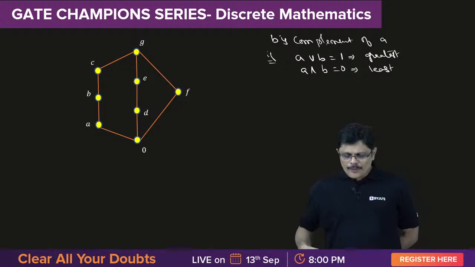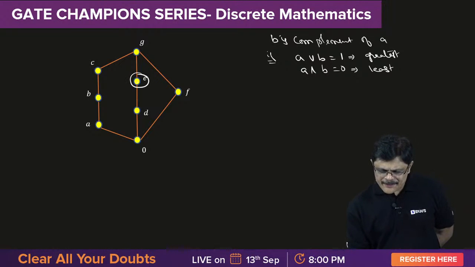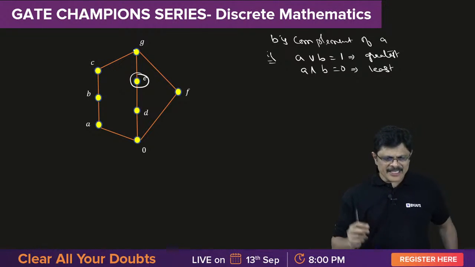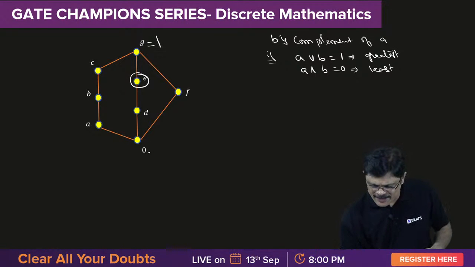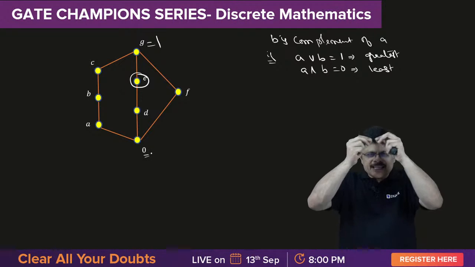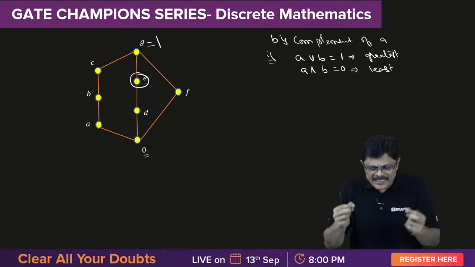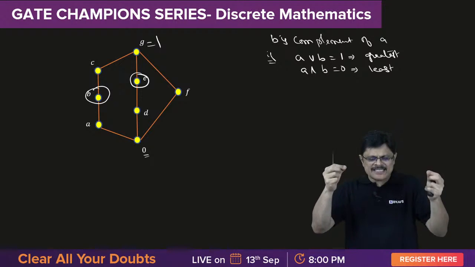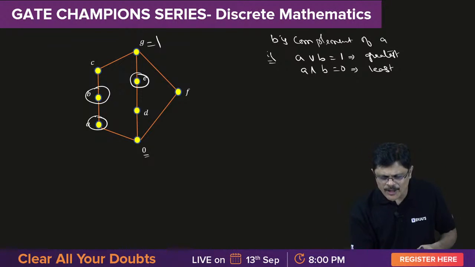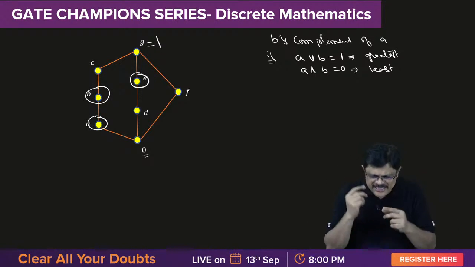Okay, so if you observe for E, C will do the same activity. C or E is the greatest element and C and E is the least element. Similarly, C or B is the greatest element and C and B is the least element. C or A is the greatest and C and A is the least element.